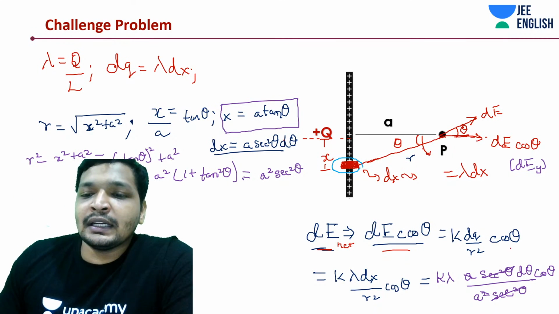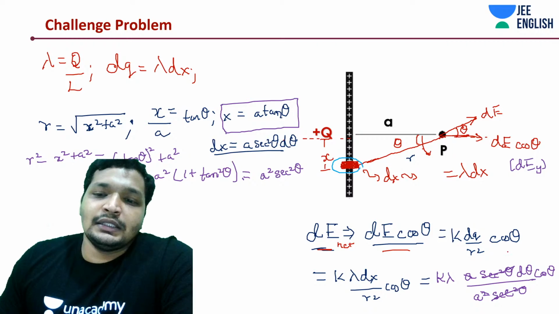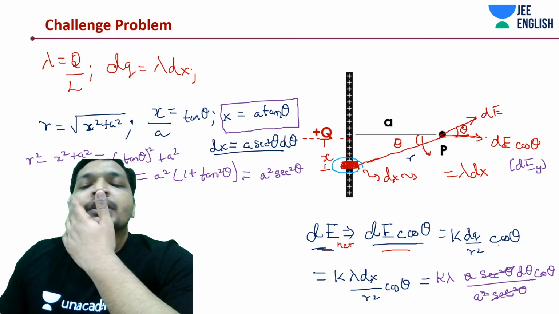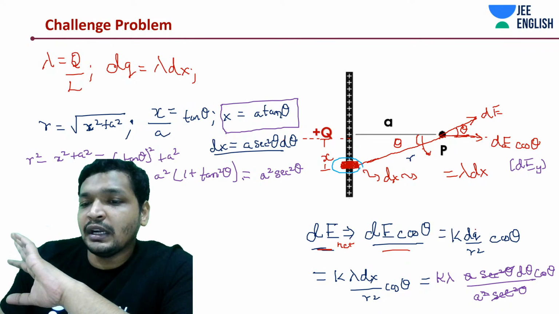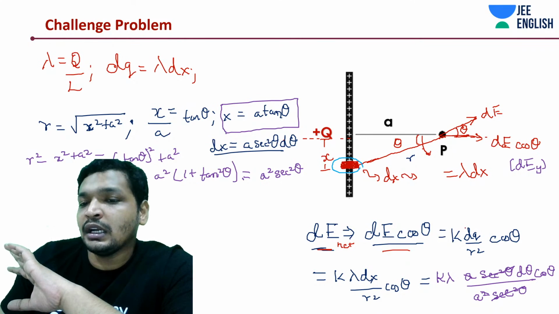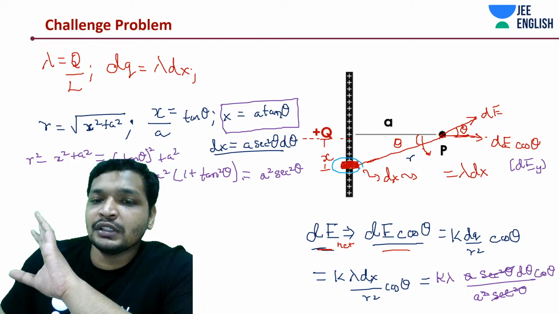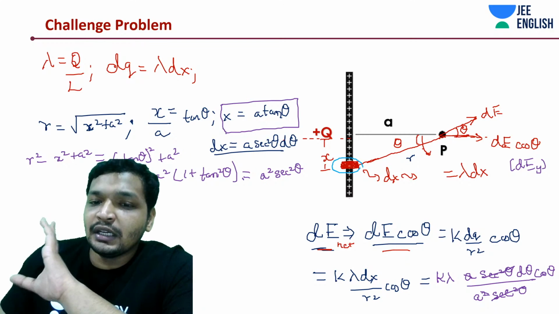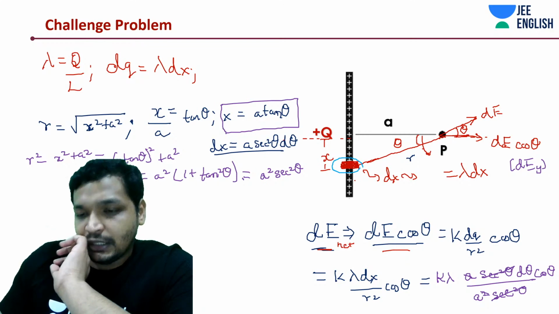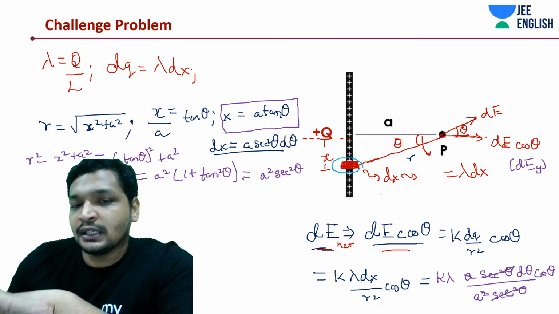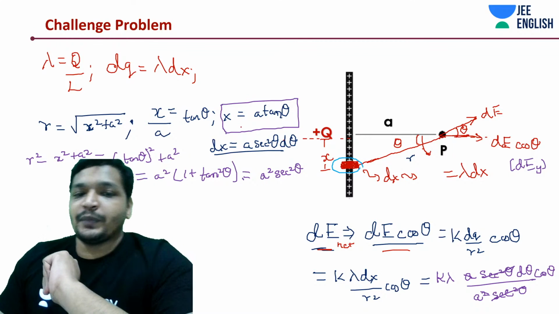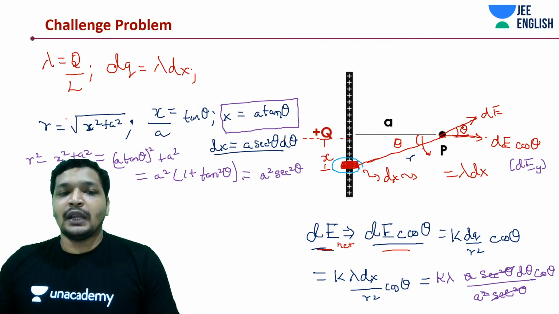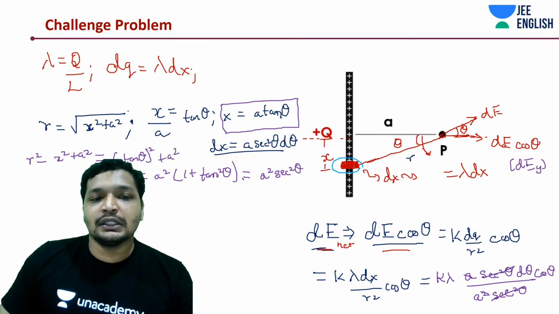The other thing is writing it down in terms of theta, guys. We already have a cos theta. You could write it in terms of x and integrate it, because ultimately we are going to replace dq with lambda into dx. For this elemental length, the charge is going to be dq, which is nothing but lambda into dx. Or the easier thing is dealing with thetas, angles. I'll tell you why. In this case, it's especially easy, and in many cases you'll find this is going to be an easier thing.